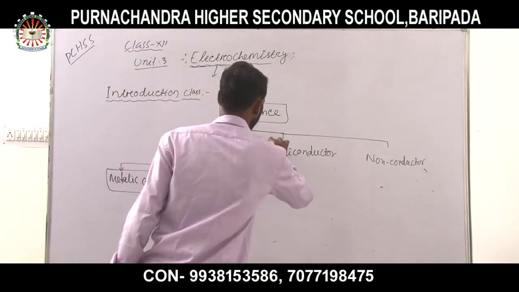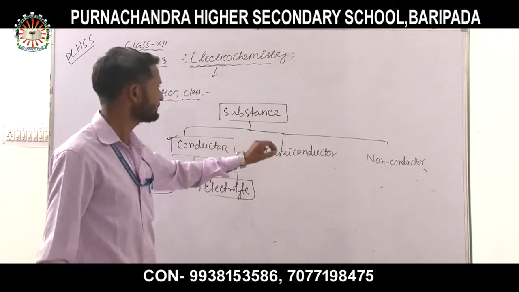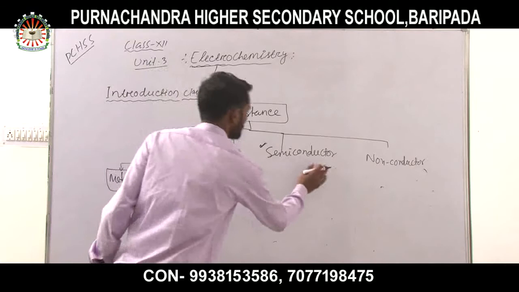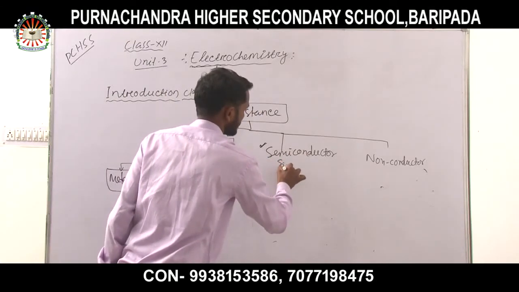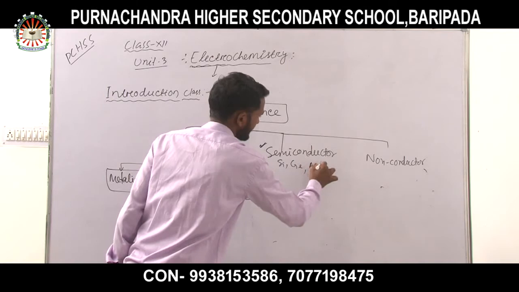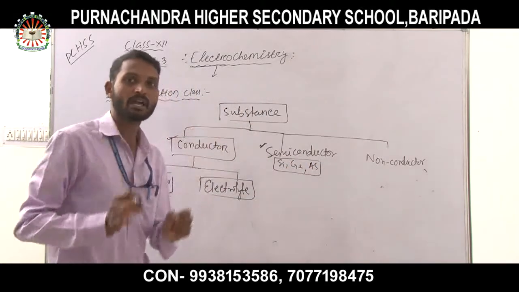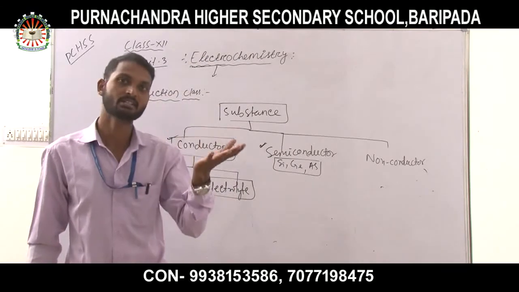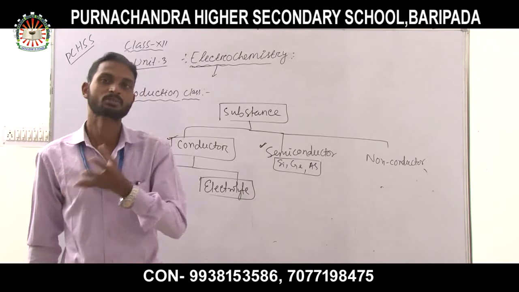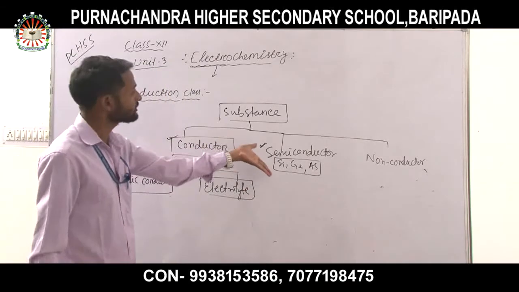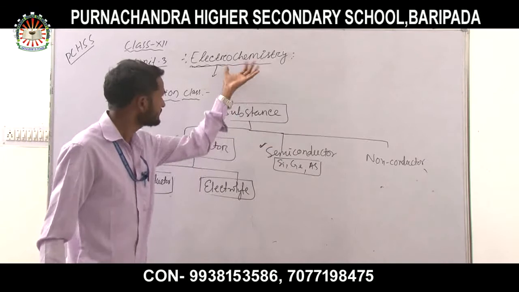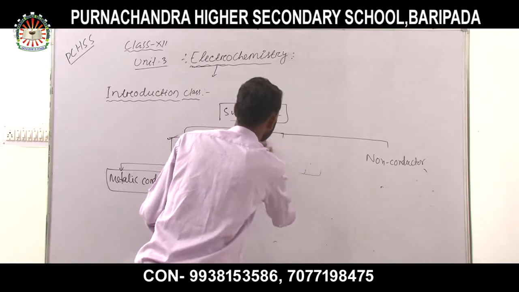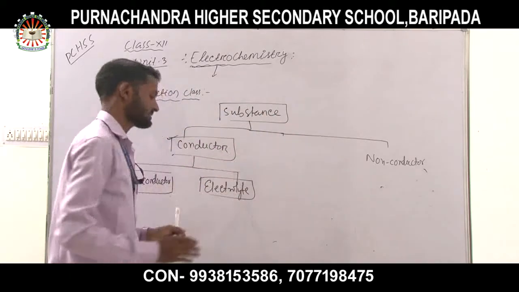So semiconductors have no importance in the chapter of electrochemistry. Examples of semiconductors are silicon, germanium, arsenic, etc. The two types of semiconductor, the n-type and the p-type, we have already discussed in the chapter on solid state. So my dear students, semiconductors have no vital role in electrochemistry, so they need not be discussed in this chapter.